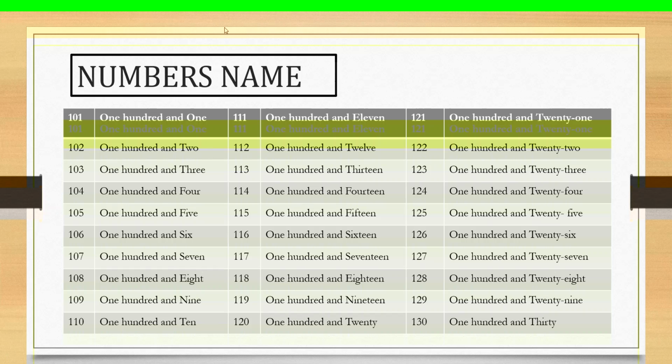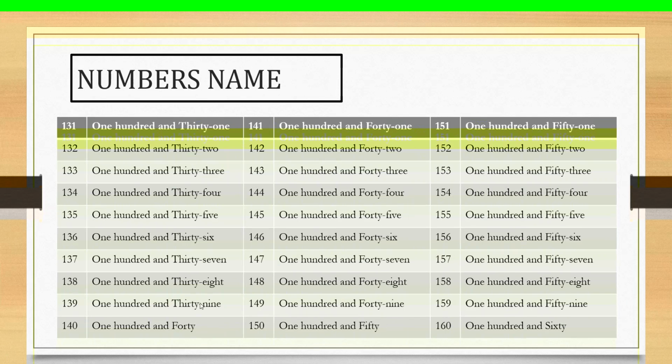O-N-E, 1, H-U-N-D-R-E-D, 100, A-N-D, and E-I-G-H-T, 108. Next number 109. O-N-E, 1, H-U-N-D-R-E-D, 100, and N-I-N-E, 9.